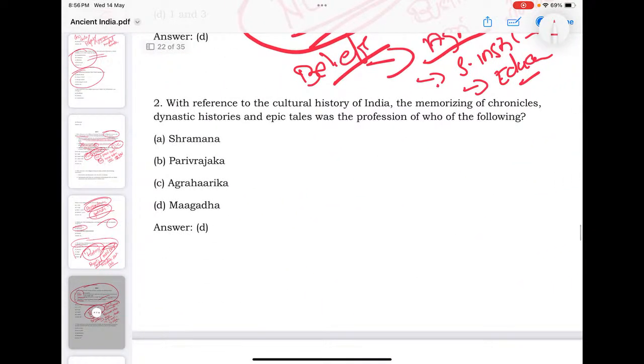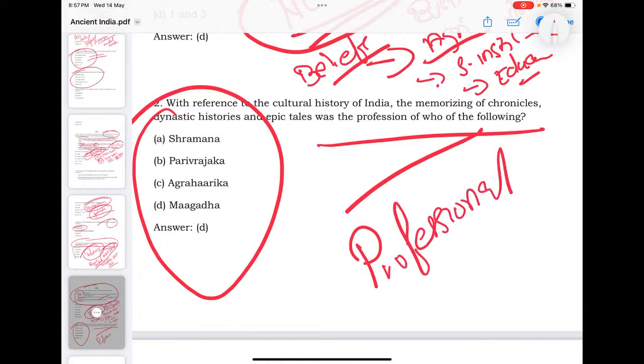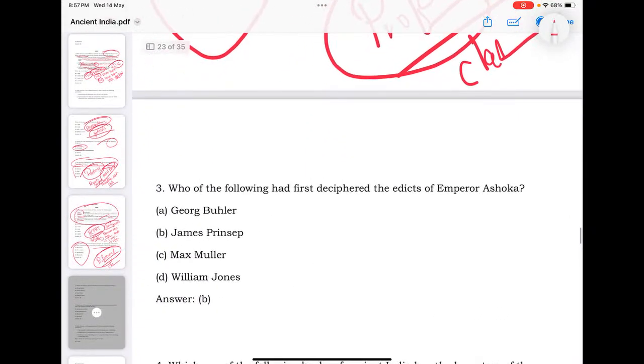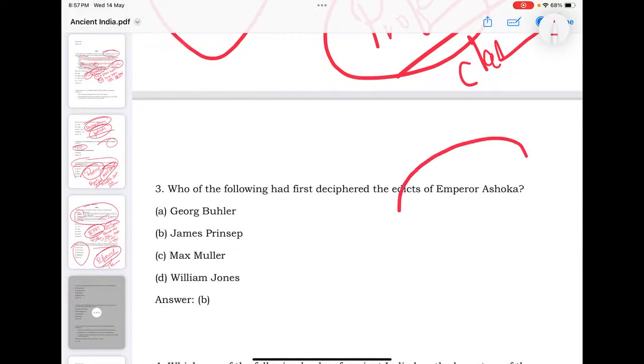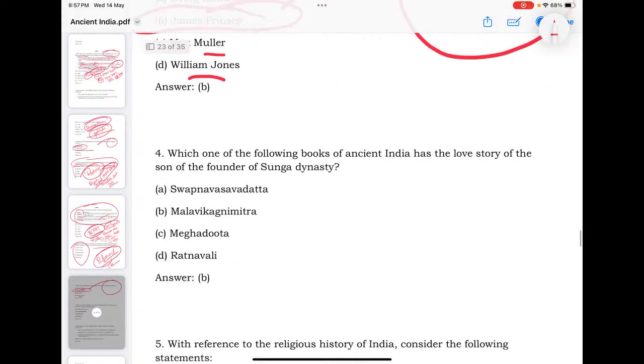With reference to cultural history, memorizing chronicles, dynastic histories, and epic tales is the profession of which of the following? So again, the professional occupations or identities of ancient and medieval times. Who of the following deciphered Ashoka's inscriptions? We know that it was James Prinsep. What each of them is known for, you must have that idea.